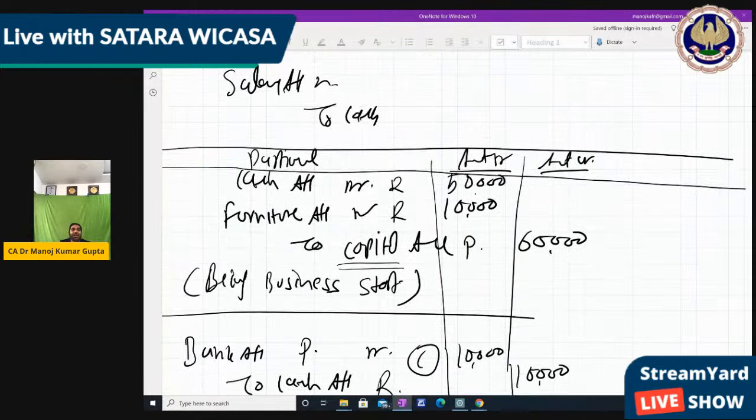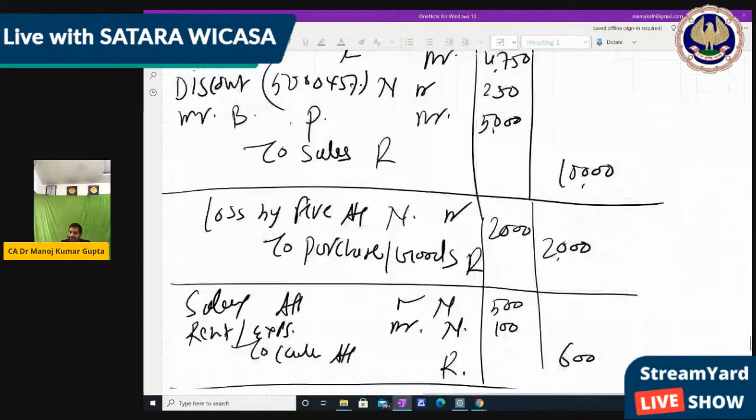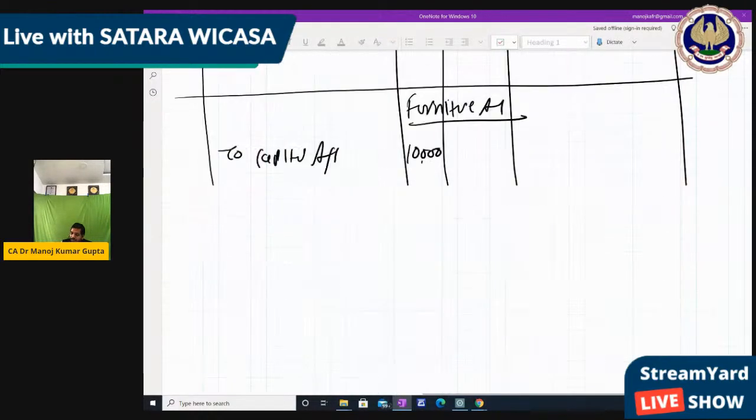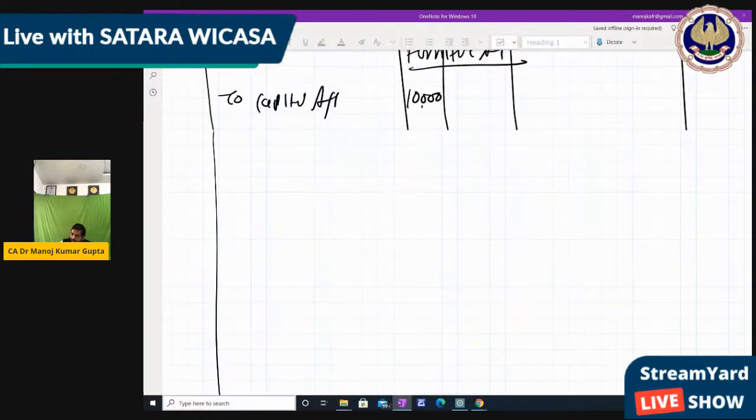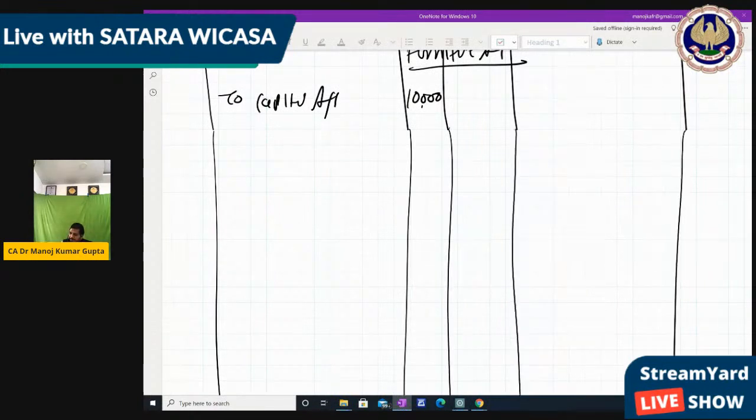Now next is the capital account. So we have to make the capital account. You may say, sir, we had already used capital account in the cash and furniture. That is basically for the cash account purpose we use capital, and for the furniture account purpose we use capital. But for the capital account purpose we have to use cash and furniture. So we have to make the capital account as well. Make the capital account after leaving 2-3 lines below the furniture account.